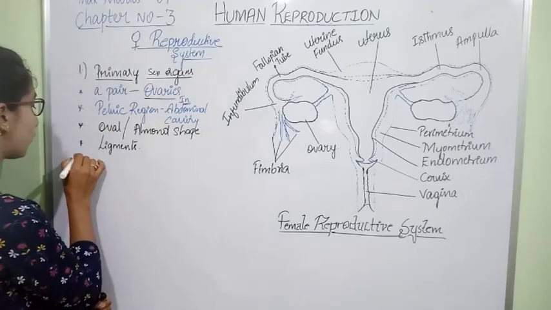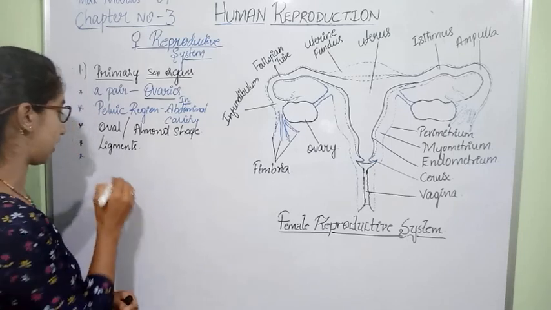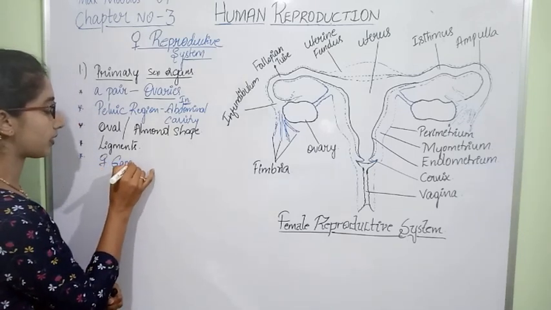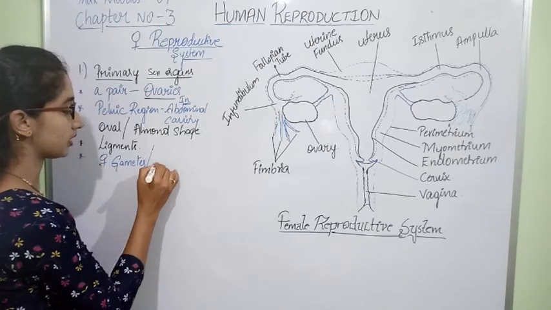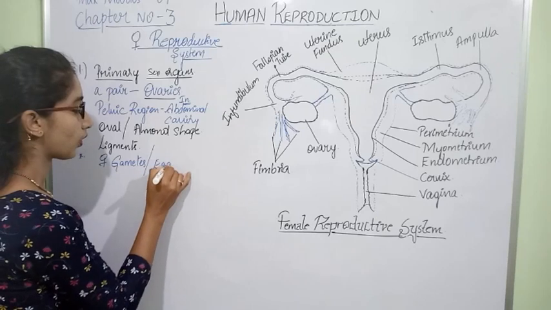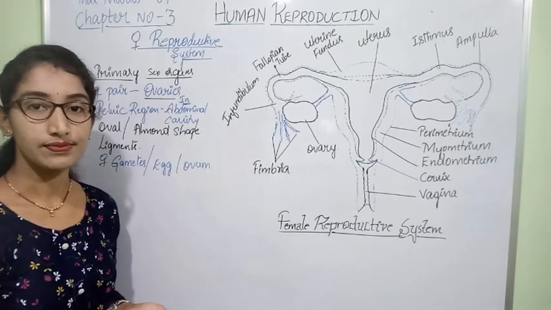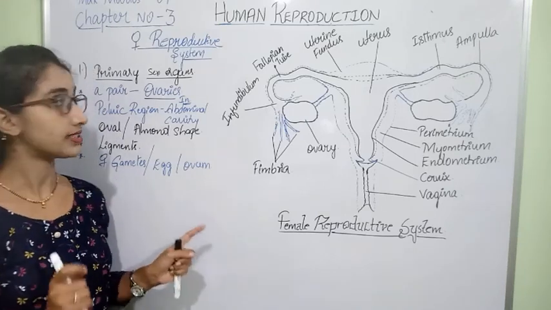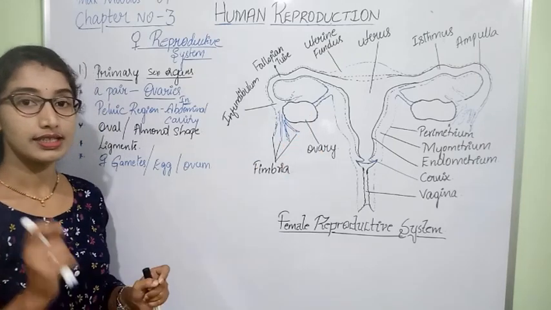The ovary is meant for the production of the female gamete. Which is the female gamete? The female gamete is nothing but the egg or ovum, and it is synthesized by the help of the ovaries.